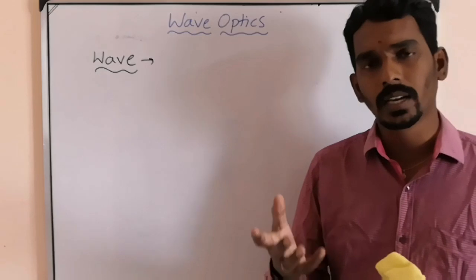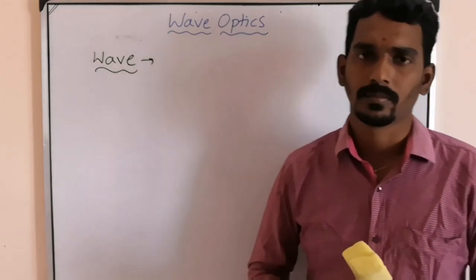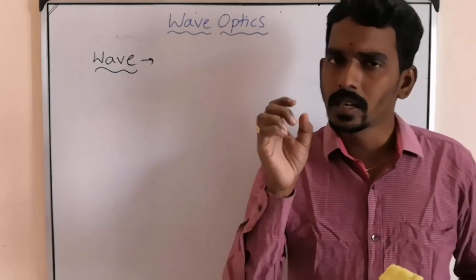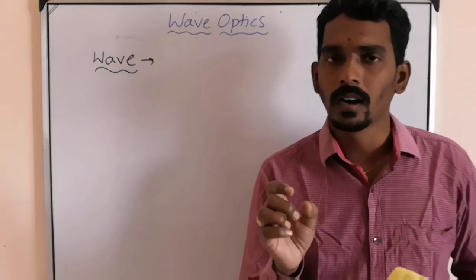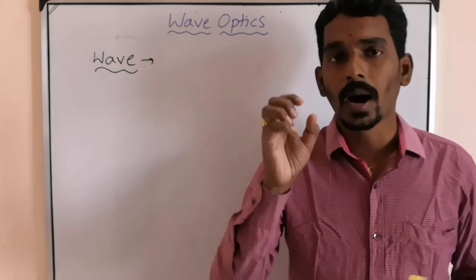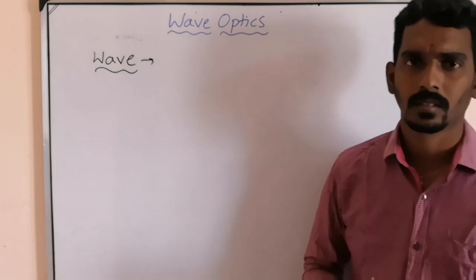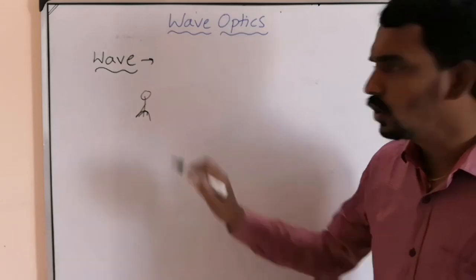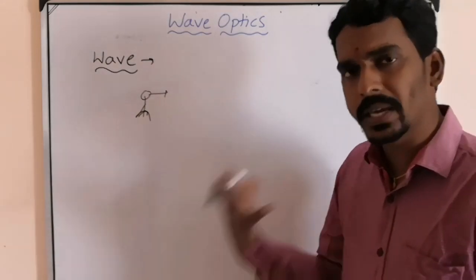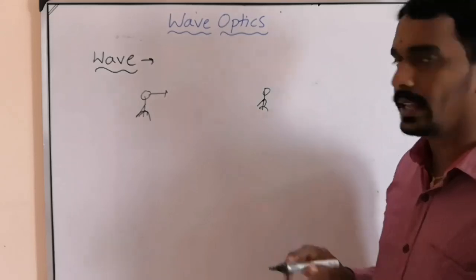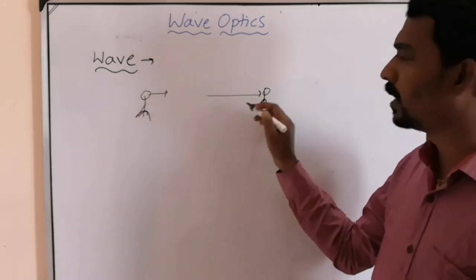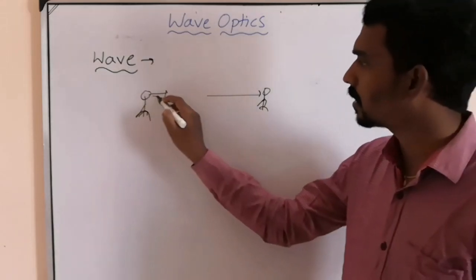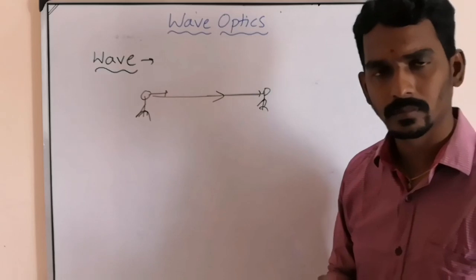So, many examples you can understand for the wave motion. A motion which generates from the vibration of the particles of the medium. What is the meaning? See here. Now here you are standing, delivering your speech. You are speaking. Here I am standing or someone else is standing. He is able to hear what you are saying. That means the sound is traveling from here to here.